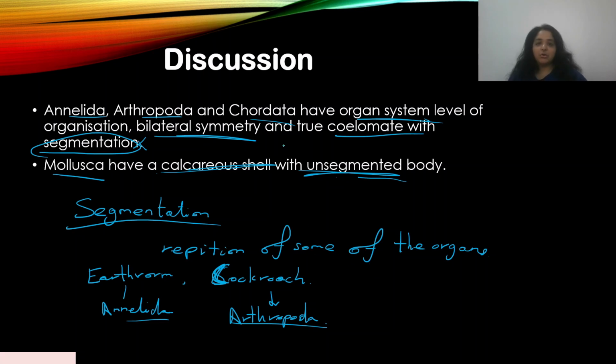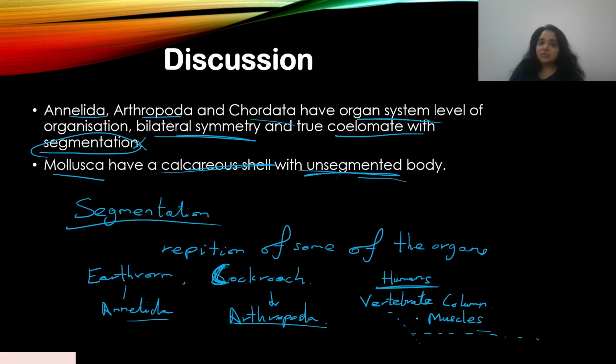Similarly, chordata, let's look at humans. Humans are chordates. Even our bodies are also segmented. There is a repetition of some of the organs. Look at the vertebrate column, for example. There's a repetition of the vertebrae, the vertebral column. That's an example of segmentation of the body. Similarly, we have muscles in our body, organized in a way so there's repetition of that. So repetition of not only organs but also of tissues. So chordata also falls into this category of segmentation.